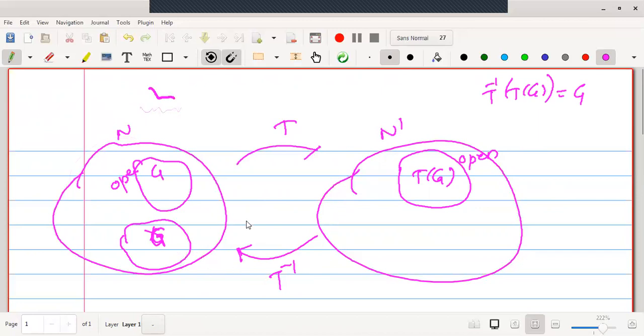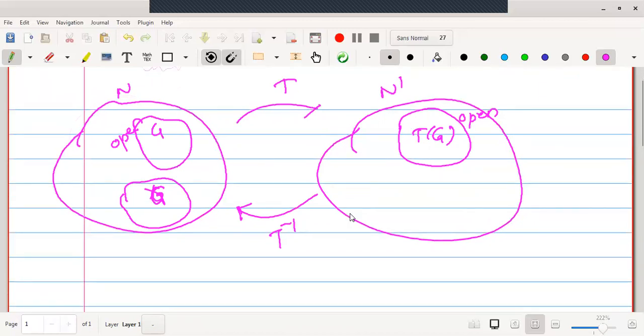Here I will start with knowing T inverse is continuous. T inverse is a mapping, we know it is defined from T of N to N.